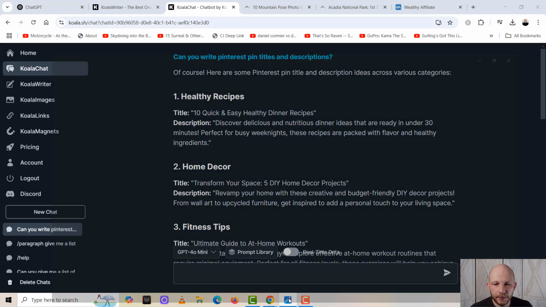Another thing where ChatGPT is really good is, well, honestly, I'm going to say that's about it. And with regards to where Koala is better, I would say that in most regards, it can do pretty much whatever ChatGPT does. But on top of that, because it also integrates ChatGPT into its AI, it can provide even more. Like I said before, it can provide you with pre-made AI images where it's really difficult to tell the difference.